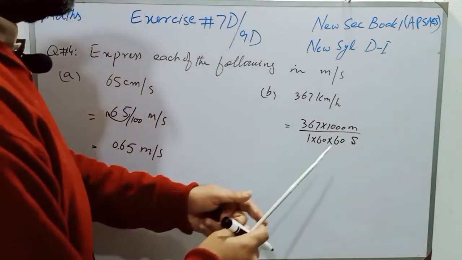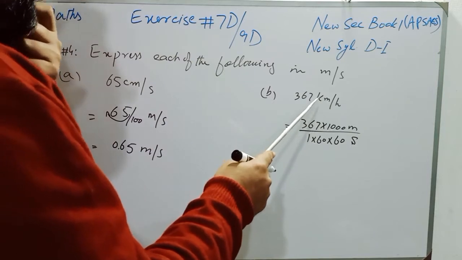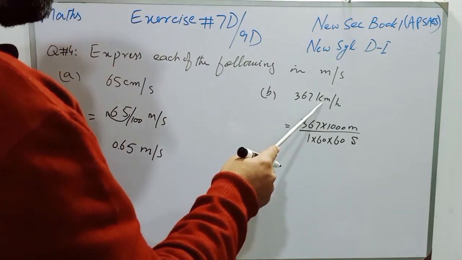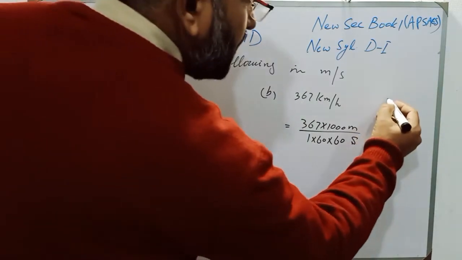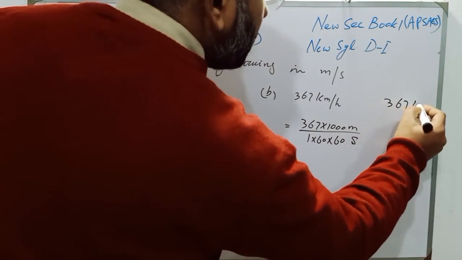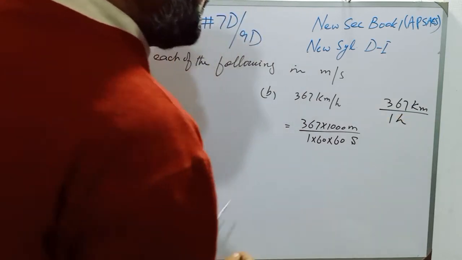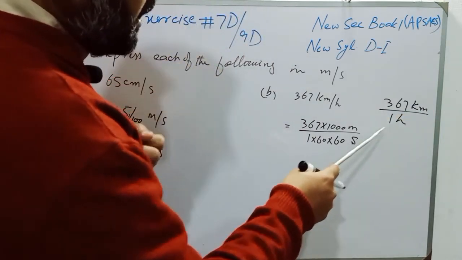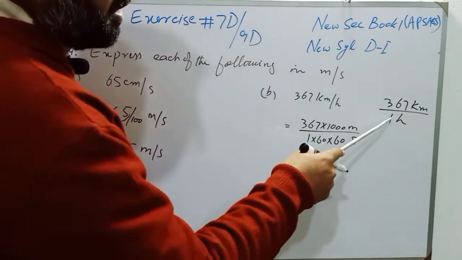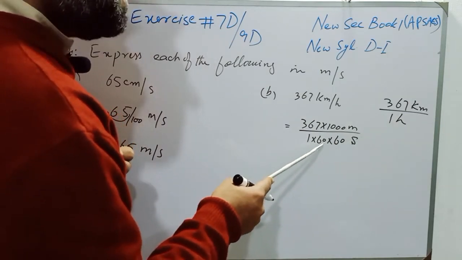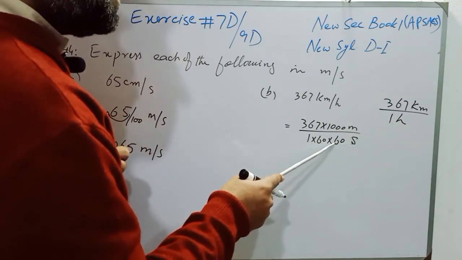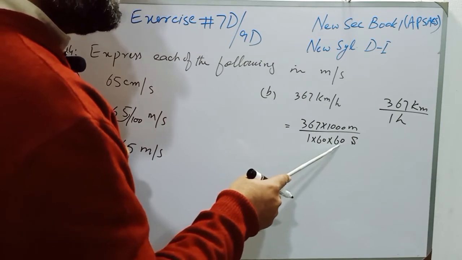So students, keep in mind that 367 kilometer per hour means 367 kilometer divided by hour, and hour means 1 hour. So when we convert hour into minute, we have to multiply hour with 60, and when minutes are converted into second, then we have to multiply again with 60.